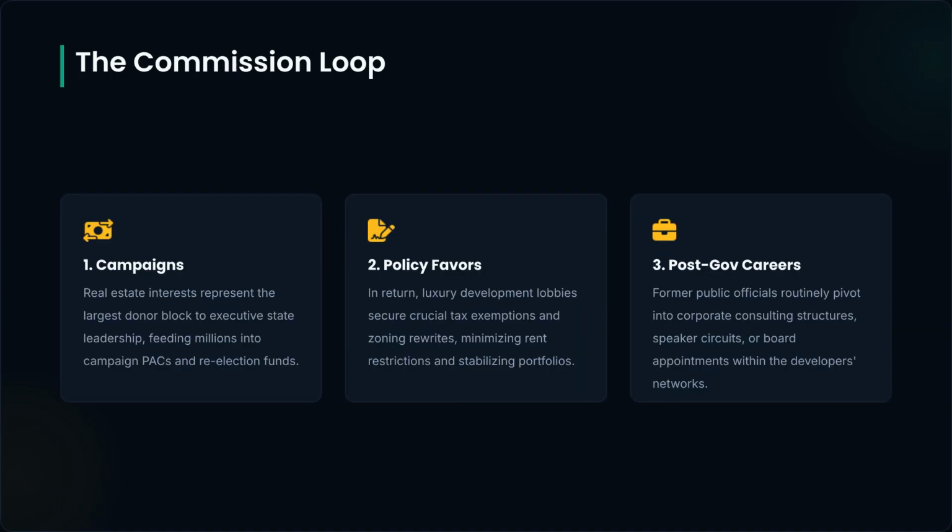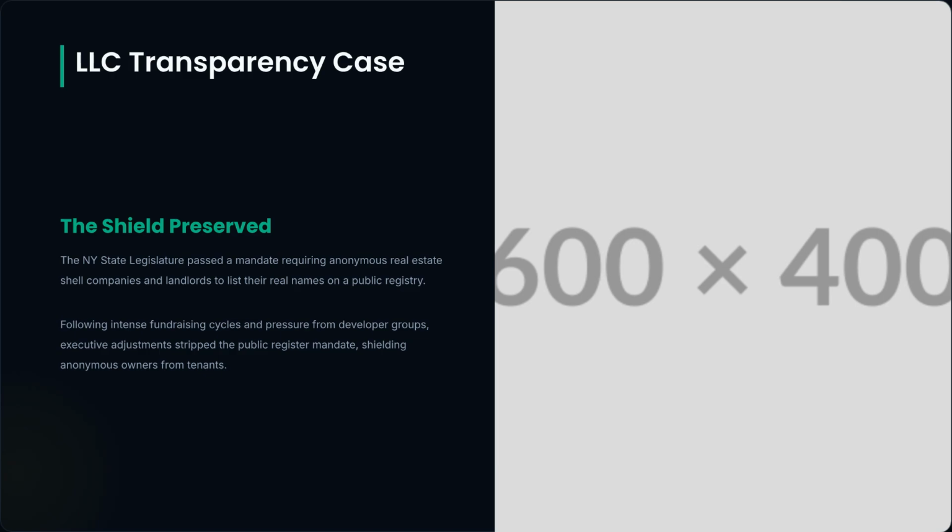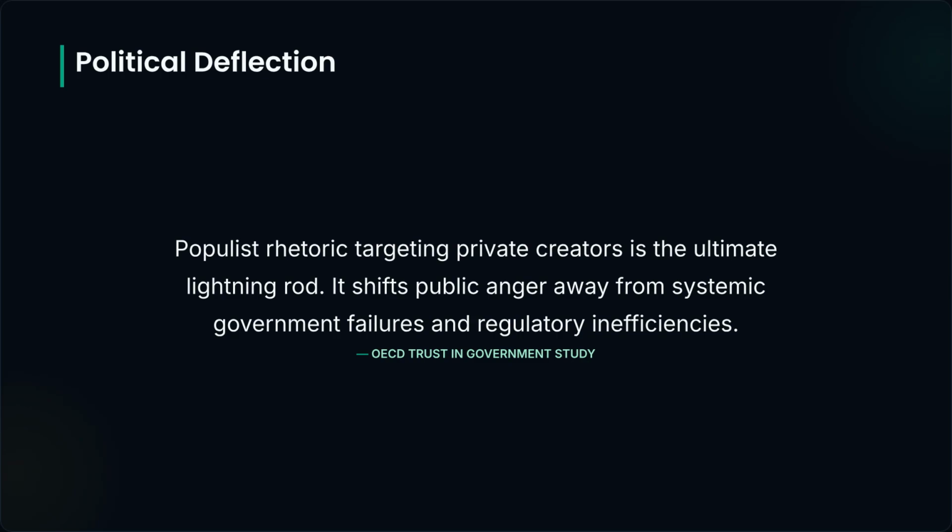This cycle is sustained by a, quote, commission loop. Campaign donations secure policy favors, and those who shape policy often move into lucrative positions within the networks of the developers they once regulated. The transparency case regarding LLCs illustrates this power. Despite initial efforts to mandate disclosure of real estate owners on a public registry, intense industry pressure successfully stripped these requirements.